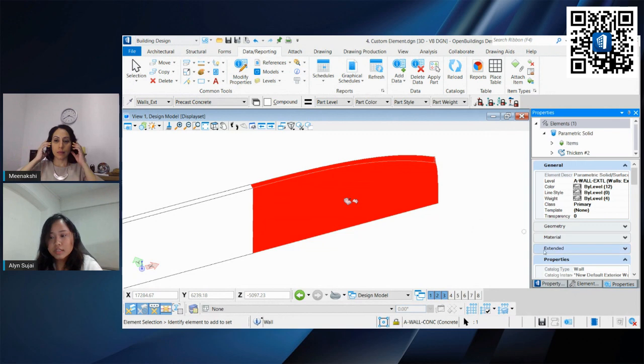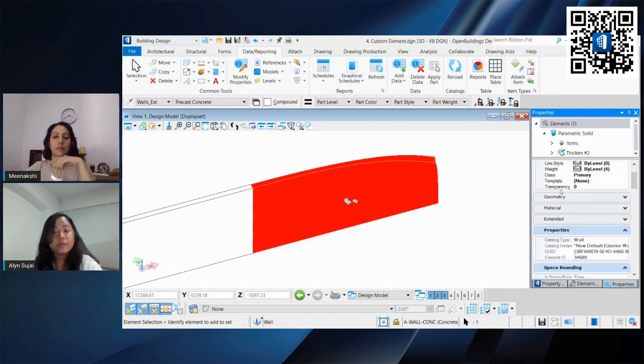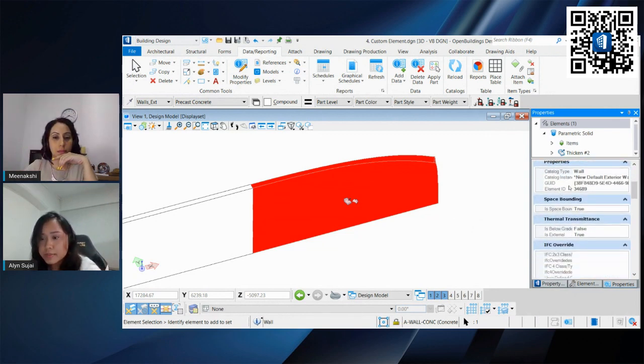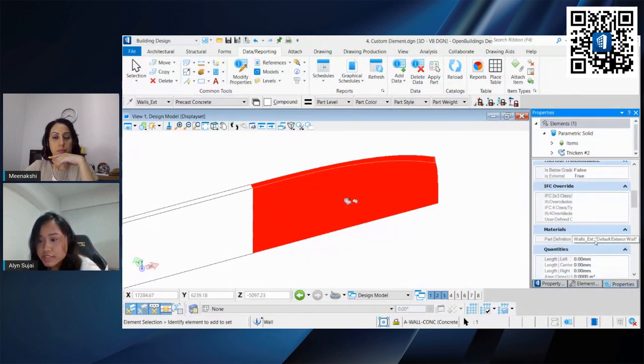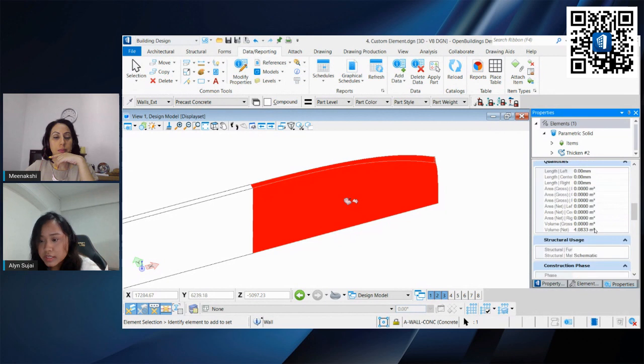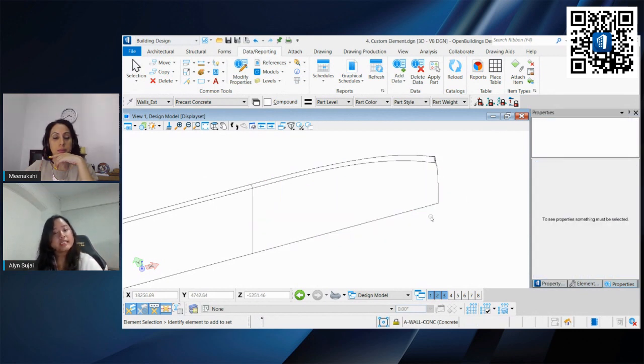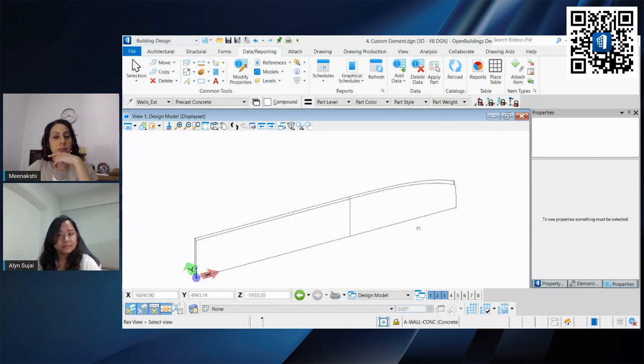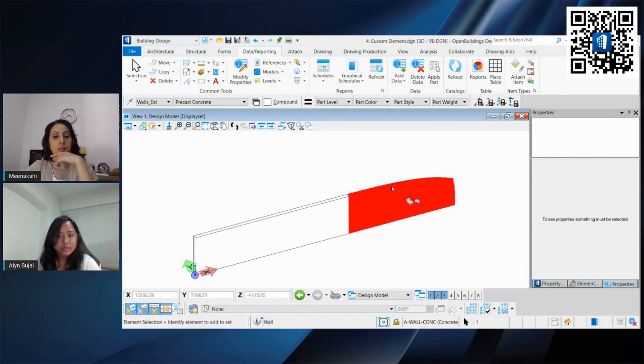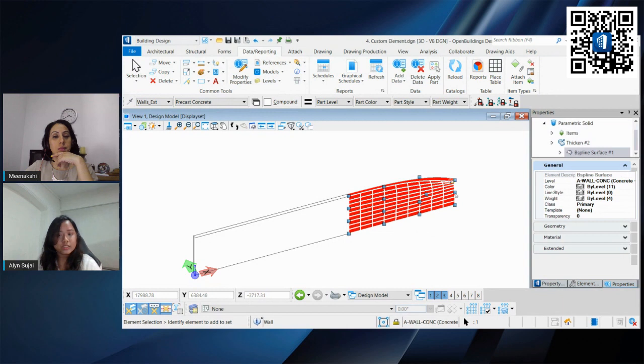Now when we see the properties, we can see that it's a wall, a new exterior wall. By definition it is also wall exterior, and we can have some quantification as well. So it looks and acts like a beam element. The only difference is that we can go to the points and adjust accordingly.